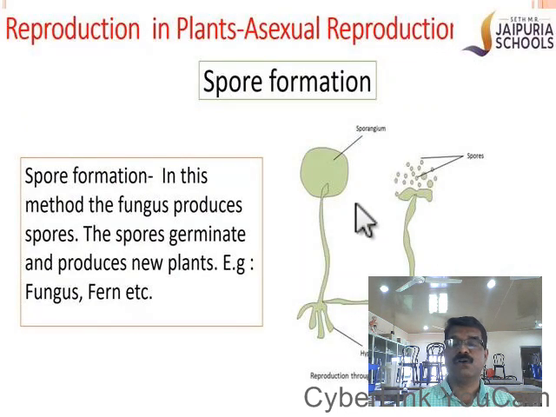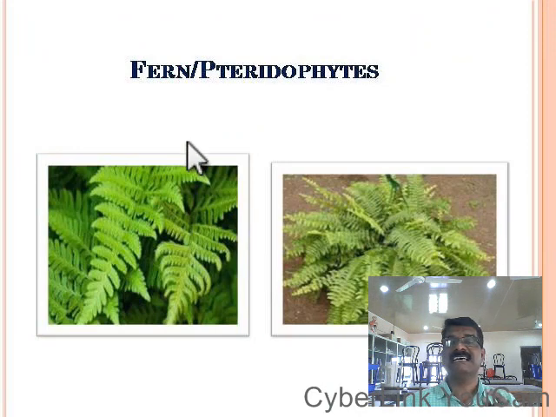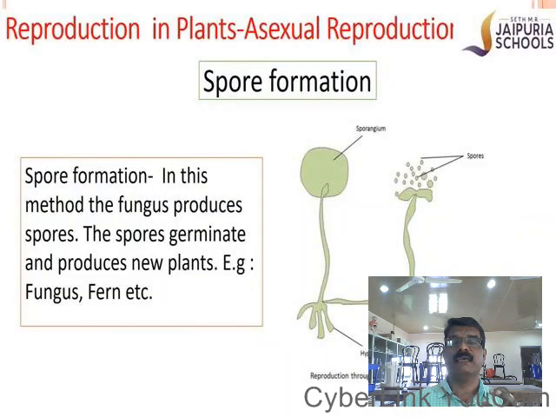And lastly, we discussed spore formation. Spore formation takes place in bread mold. Bread mold is a fungus that grows on bread, which is also scientifically called Rhizopus. And another example for spore formation is ferns. The ferns come under a group of plants known as pteridophytes. Okay, the spores are asexually reproducing bodies which are grown in fungus and pteridophytes or ferns, and which will be carried away by the wind, and when they fall on a suitable place, they will grow into new fungus or ferns. So these are the 4 different types of asexual reproduction.